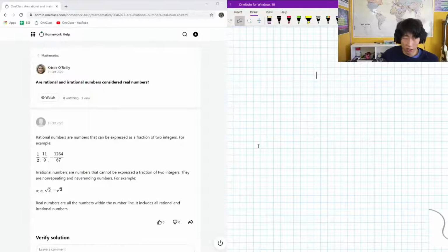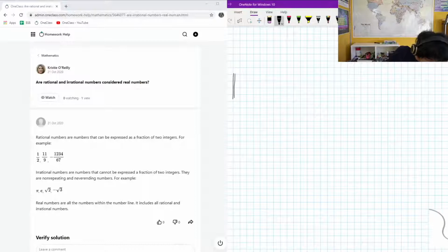Okay, so the next question that we have on the menu today is asking us, are rational and irrational numbers considered real numbers? Let's actually think about what a real number is. You often see them represented with this fancy R with two vertical parts. That typically represents real numbers. So here are some key things about real numbers.